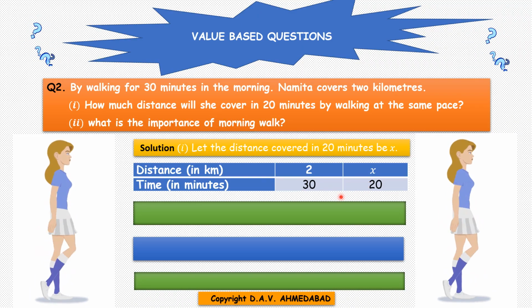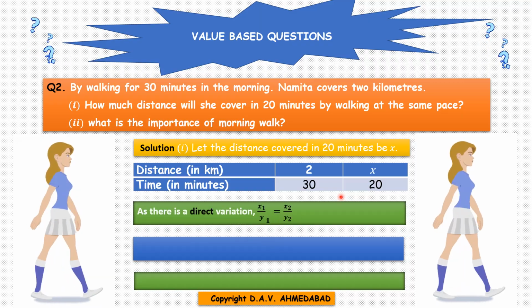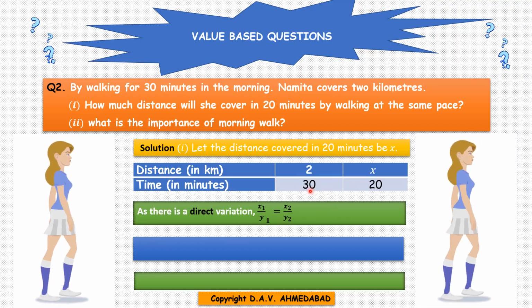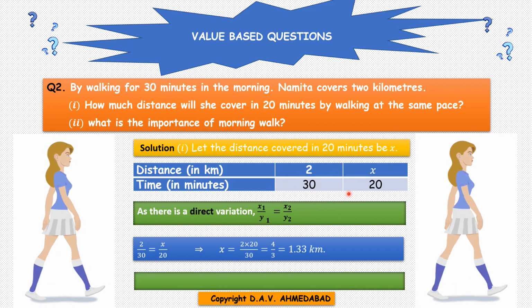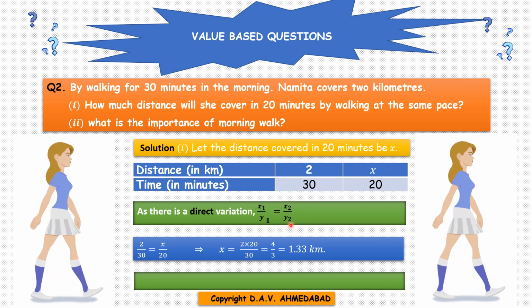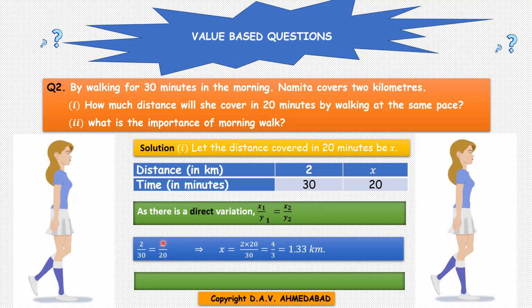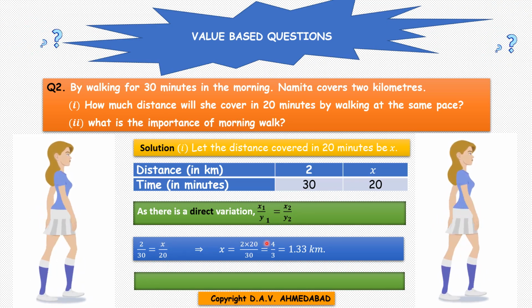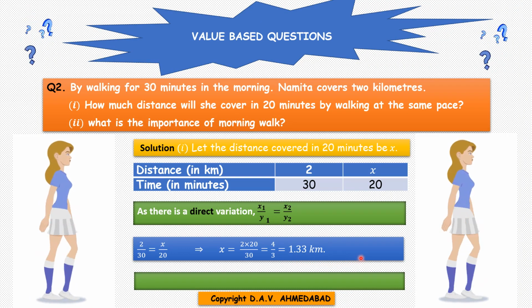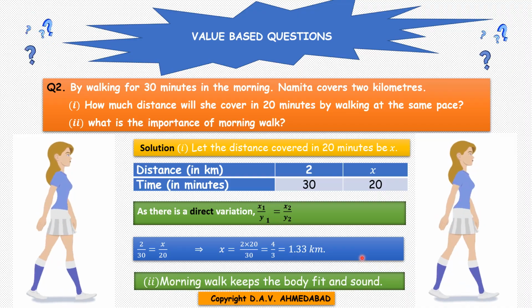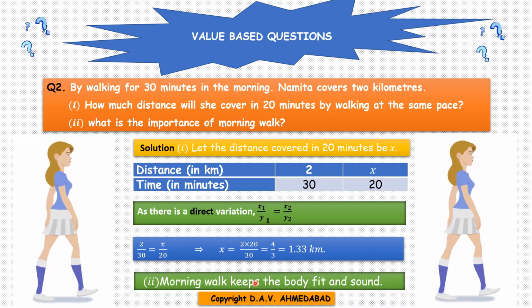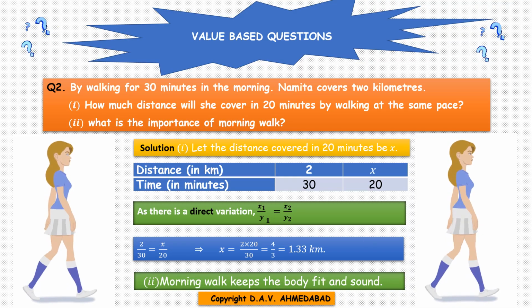So it is direct variation, children. In less time, she will be able to cover less distance because she is going at the same speed. Therefore, x1 by y1 equals x2 by y2. So 2 by 30 equals x by 20. Therefore, x equals 1.33 kilometers. Now second question is, what is the importance of morning walk? Morning walk keeps the body fit and sound.